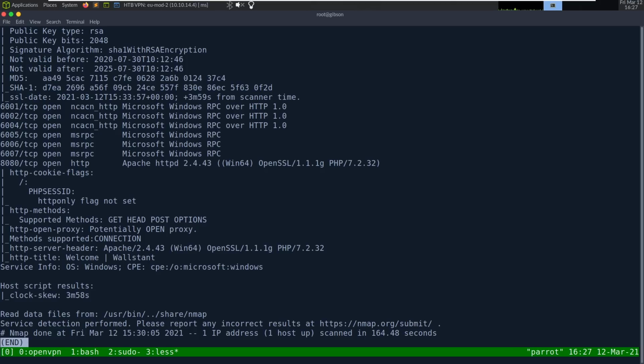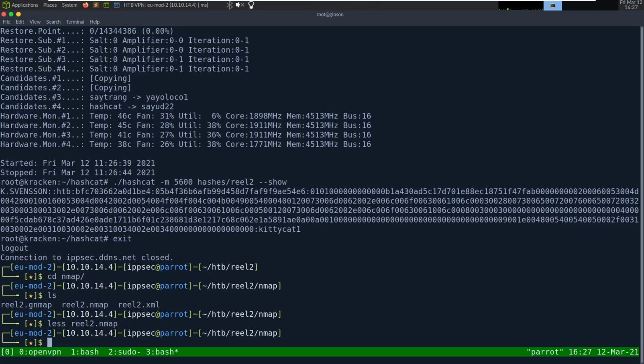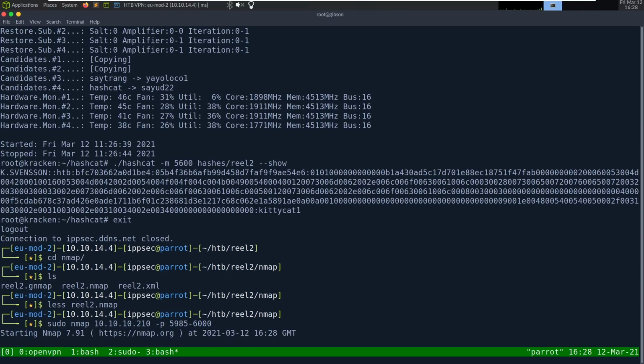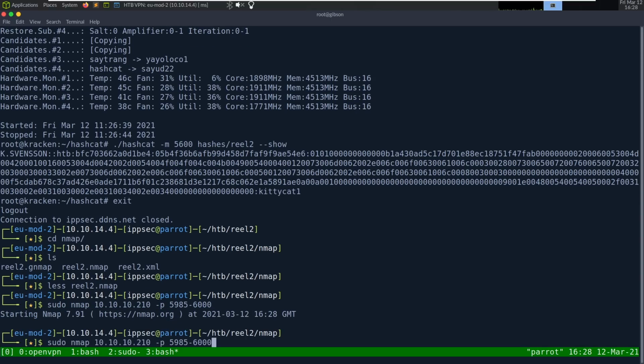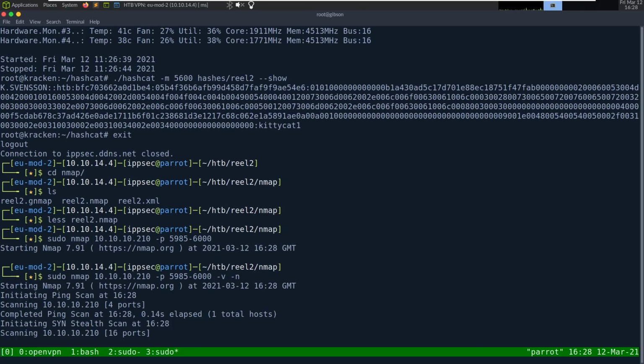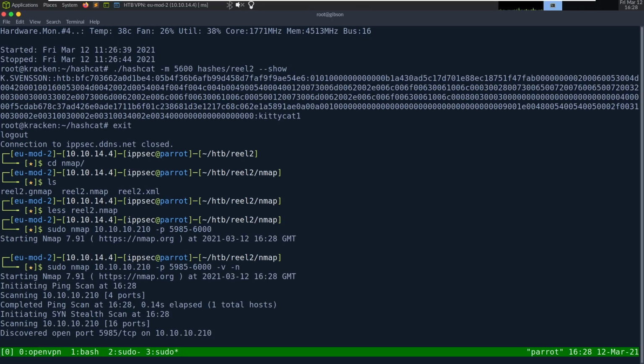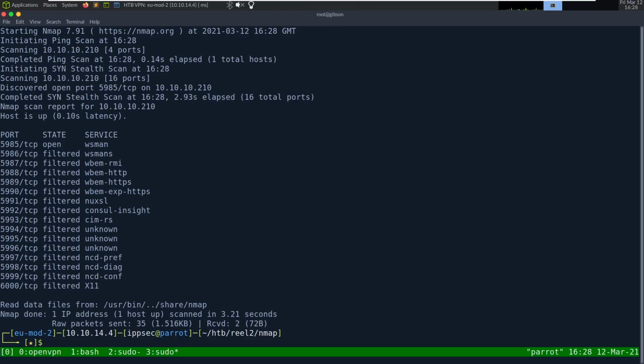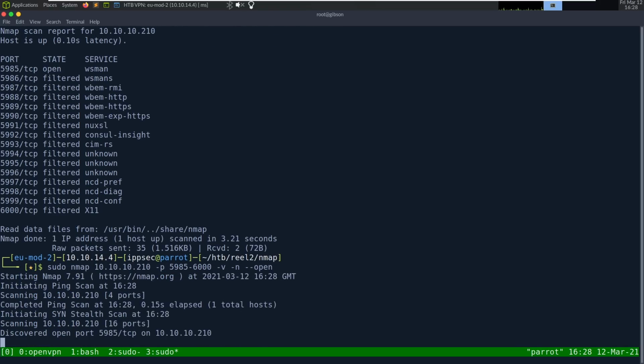What's odd, I guess because the top 1,000 ports doesn't get updated that much, is nmap doesn't scan for WinRM, which is port 5985 and 5986, I want to say. So let's just check if that's open. Sudo nmap 10.10.10.210, ports 5985 to 6000, and -v to show me open ports as it finds them, and -n won't do DNS. We could have also done --open, which would hide these filters.